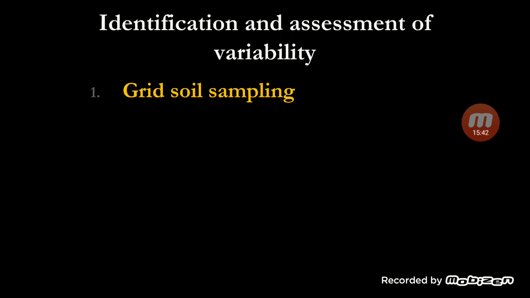One small plot is divided into 100 blocks, and from those 100 blocks soil samples are collected, taken into the labs, analyzed, and the reports for every small block are given in software on the computer, and that is transferred forward to the fertilizer application machine. So that is grid soil sampling.